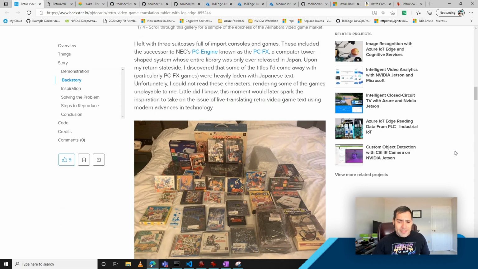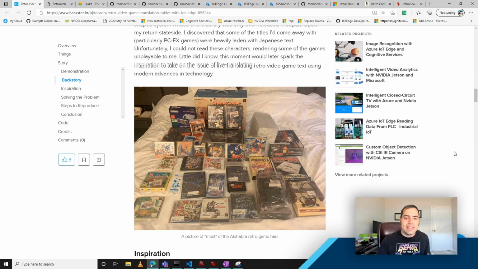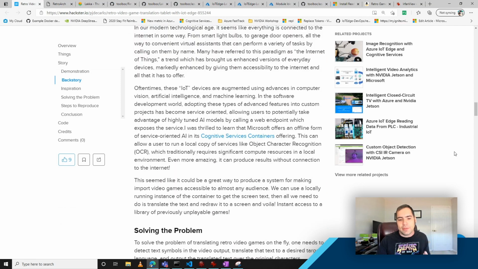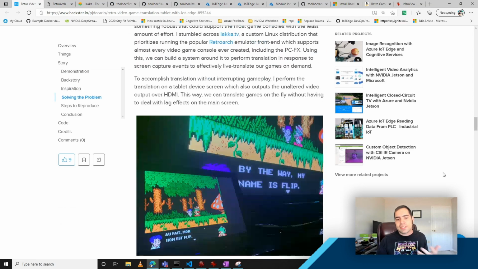So this inspired me to see if after this trip, maybe I could do something to essentially solve this problem of making these games accessible. And the way that I went about this was using the skill set that I explore on a daily basis, which is employing artificial intelligence at the edge in Internet of Things type scenarios.